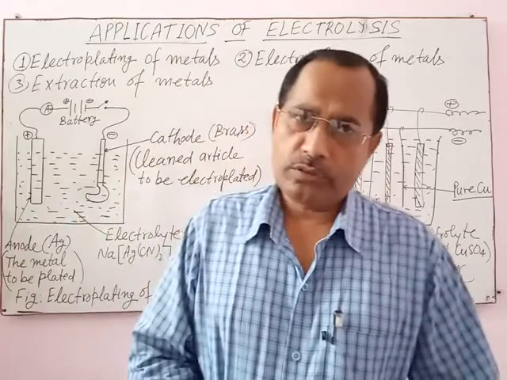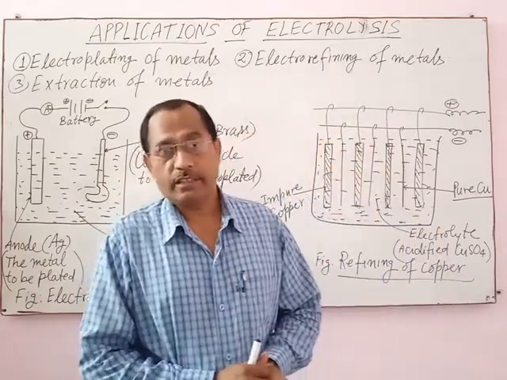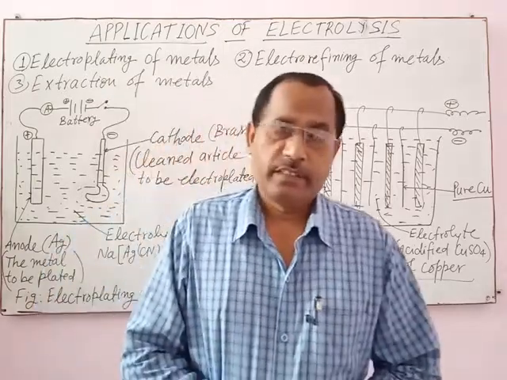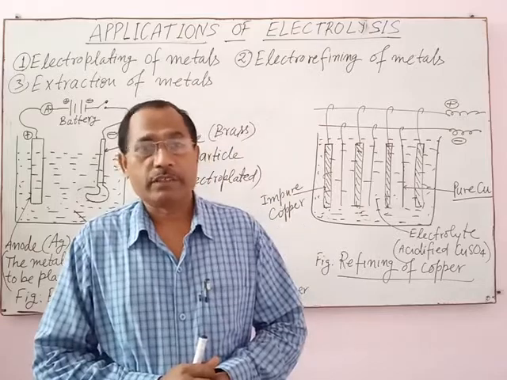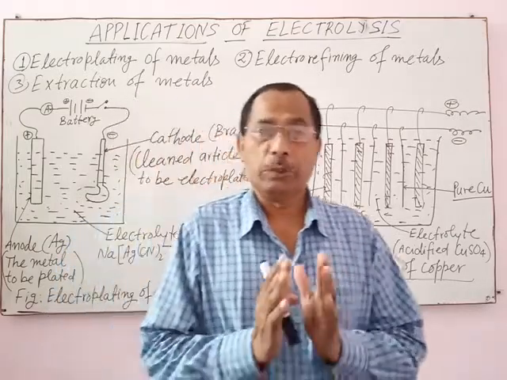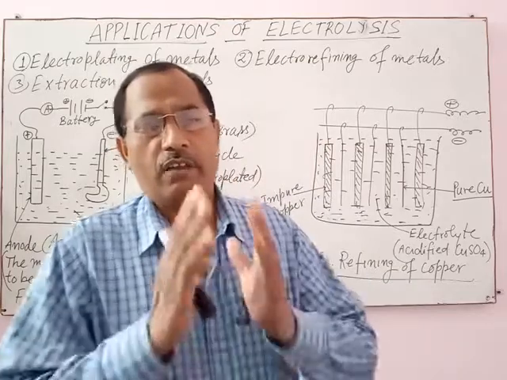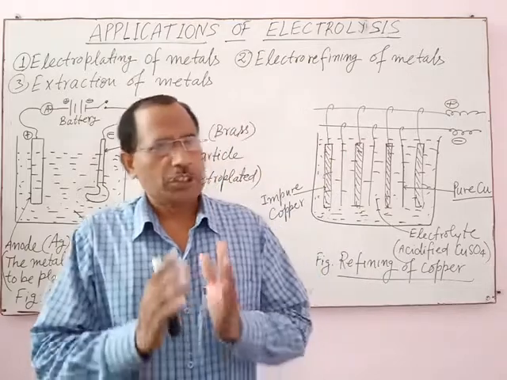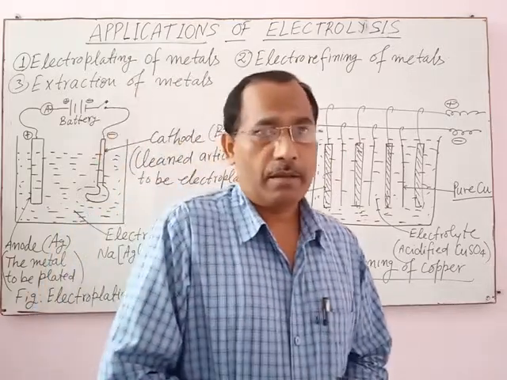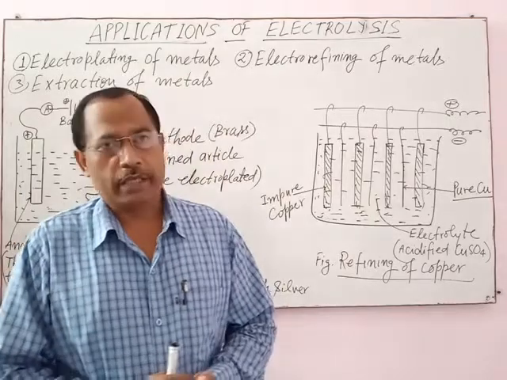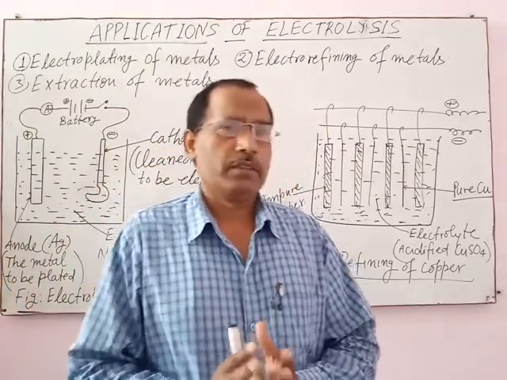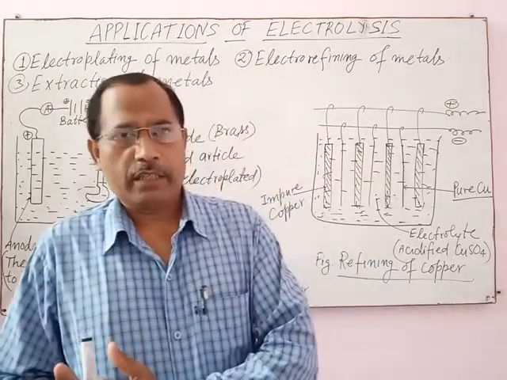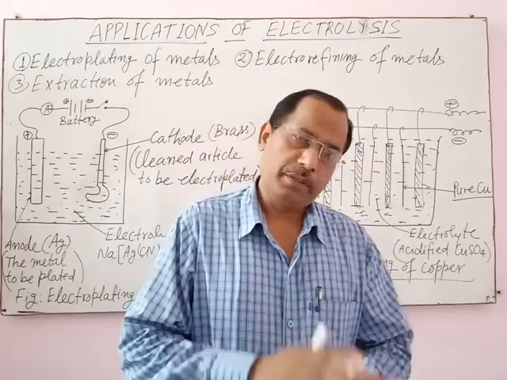Oxidation occurs at anode and reduction occurs at cathode. In the previous video, you have already seen that the process of oxidation always occurs at anode and deposition of substances always takes place on cathode. This fact makes the basis of electroplating, means coating of thin layer or thin film of superior metal on the surface of inferior metal.